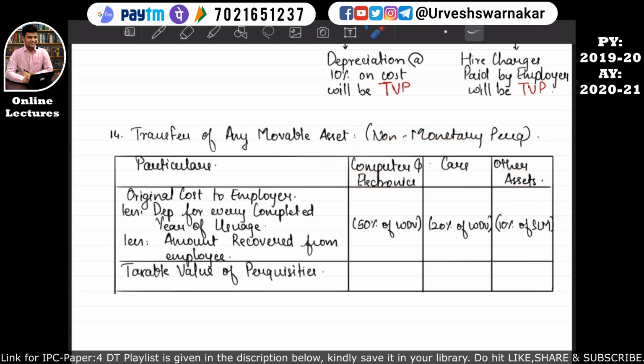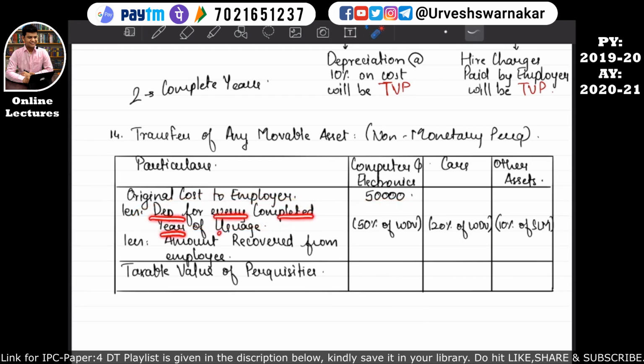So let's understand that if the employer is giving the employee a computer or any electronics, and the original cost of such computer is say rupees 50,000, and the employer has used this computer for 2 complete years, then we have to calculate depreciation on this 50,000. How will we calculate depreciation?